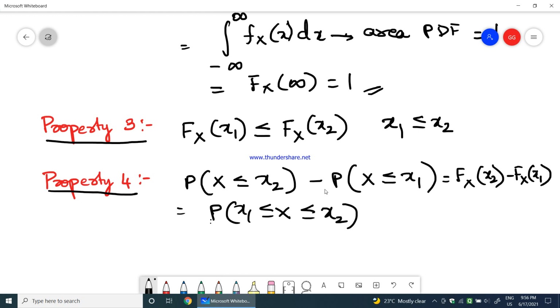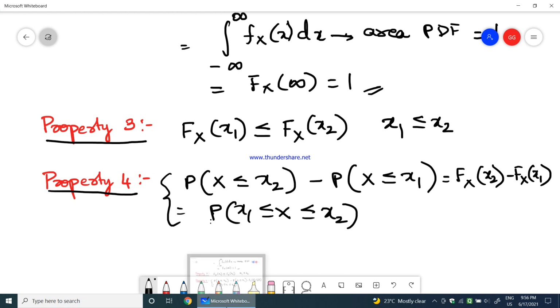So this is nothing but the cumulative distribution function of x2 minus the cumulative distribution function of x1. Okay, so this is property 4 in terms of cumulative distribution function. These are the 4 main properties that you should keep in mind in terms of cumulative distribution function.